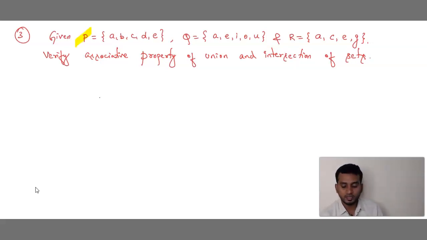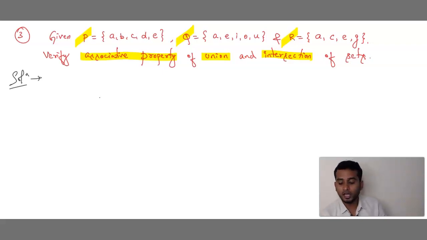So he has given set P, set Q, and set R, and is asking us to verify the associative property of union. So we have to solve both the cases, union and intersection. Now the solution.